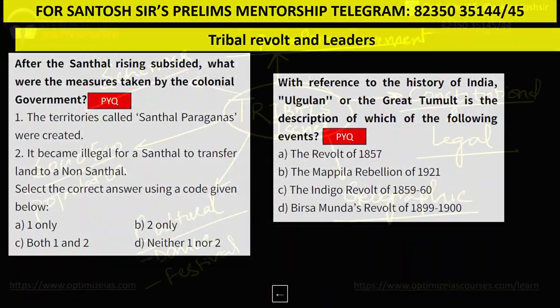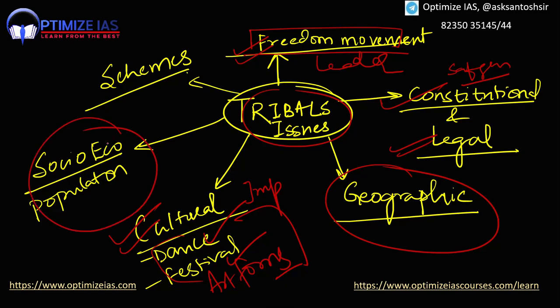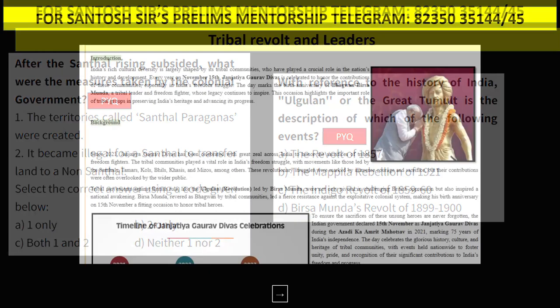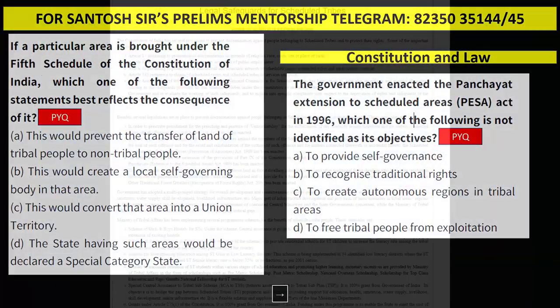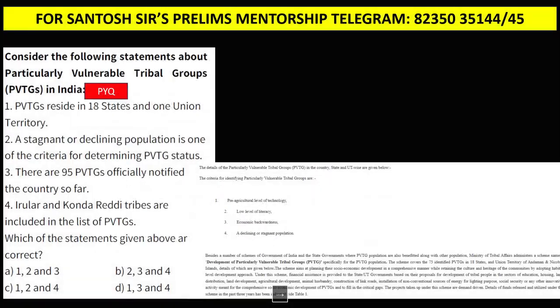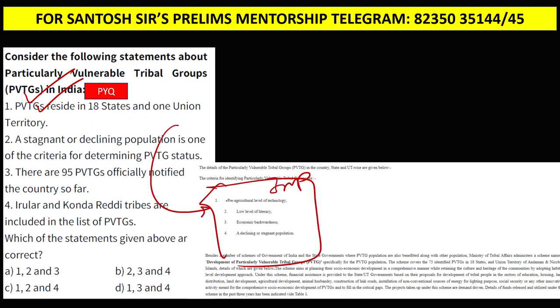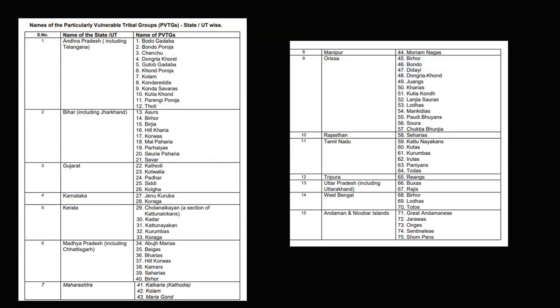So one aspect which is very important is the socio-economic aspect. Guys, recently you can see the focus is on PVTGs. Already UPSC has asked a question on the PVTG. Let me show you, guys. And this year also there is high chance of asking questions on particularly vulnerable tribal groups. What are PVTGs, what are the criteria of PVTGs? Like they have pre-agriculture technology, low level of literacy, economic backwardness, and stagnant population. Then they can ask you to match the PVTGs with the state. List of PVTGs, particularly Andaman and Nicobar PVTGs are very important: Sentinelese, Shompen, Onges, Jarawas, and Great Andamanese. Sentinelese is very, very important, guys.